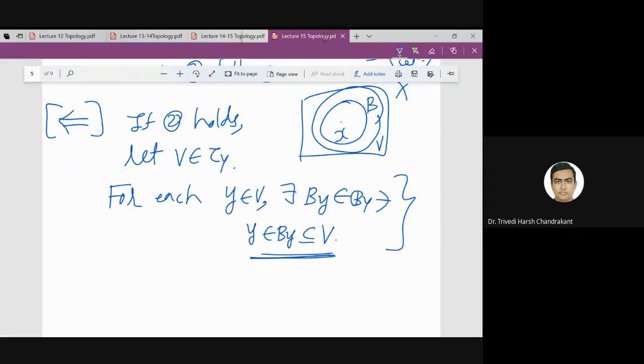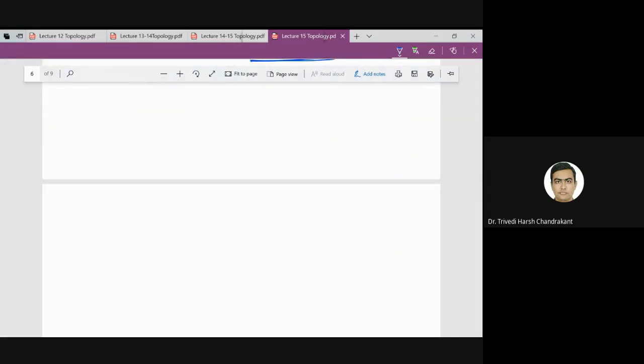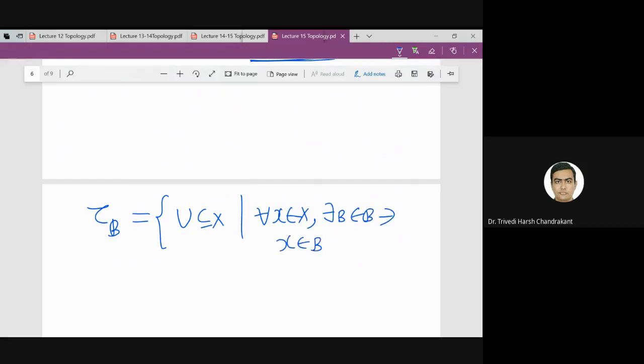Okay, so if you remember when we discussed tau B, how did we define tau B? Tau B, we defined as the set of all subsets U of X such that for every x in U there exists B in the basis such that x belongs to B contained in U. Right, and this U is what?